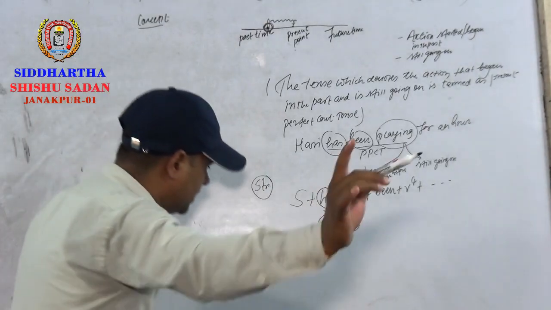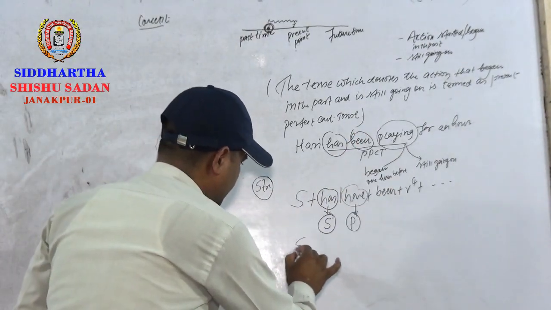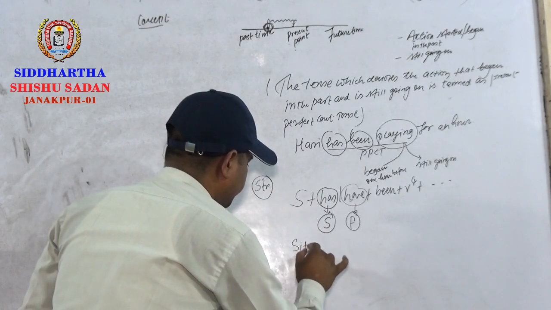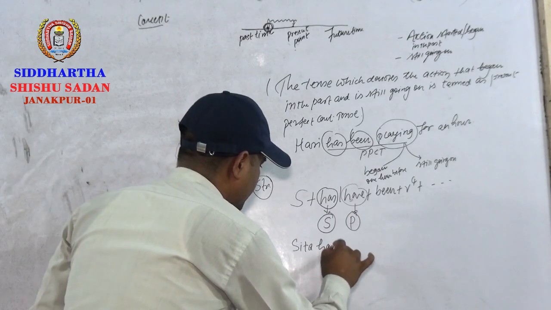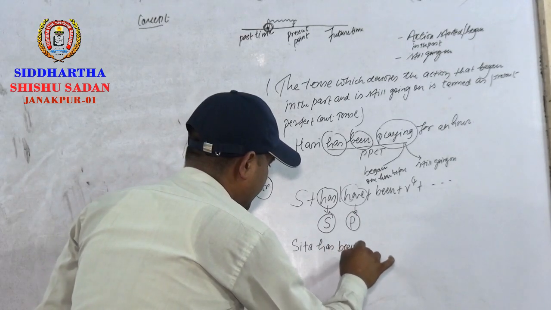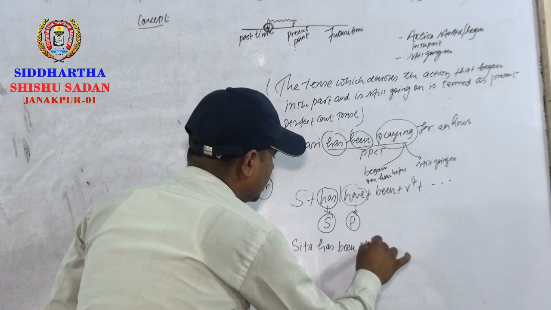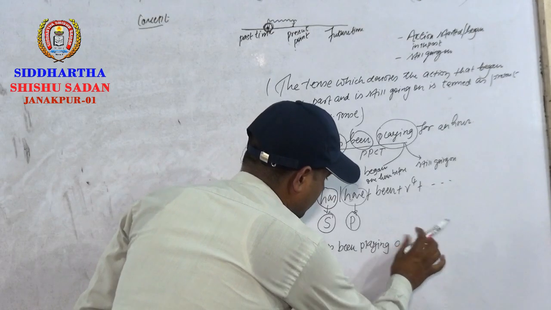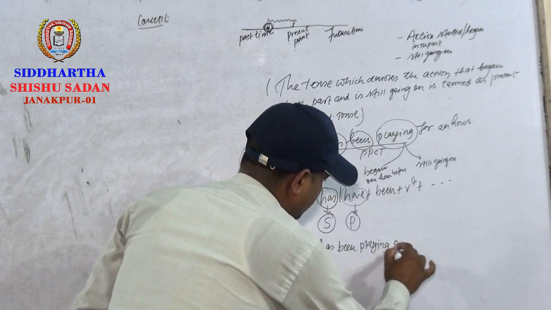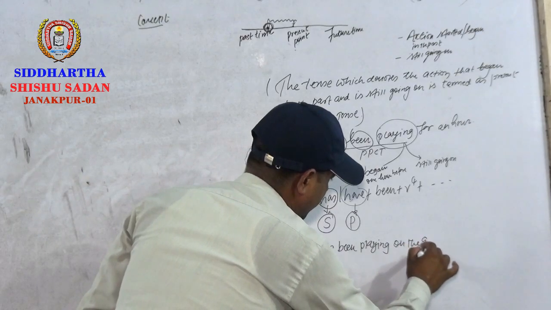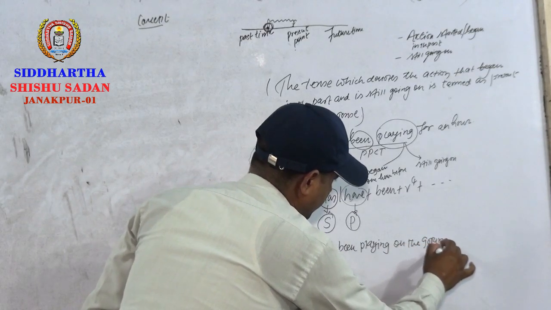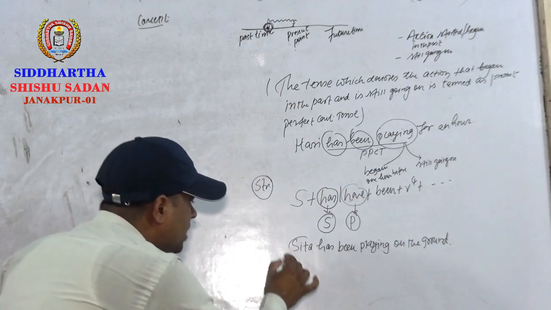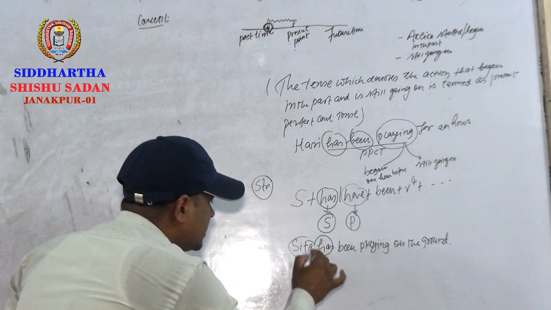At the same time, let me give you an example here. Sita has been playing on the ground, right? So Sita is singular. Yes. So has is used here.